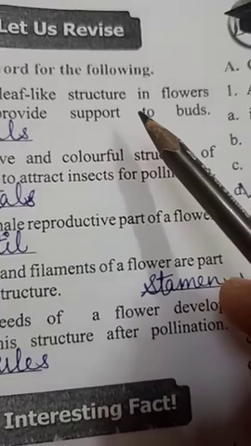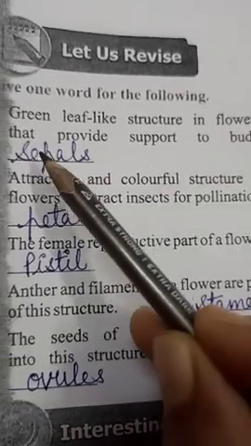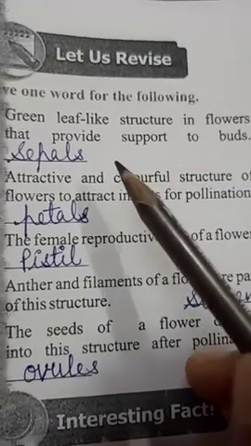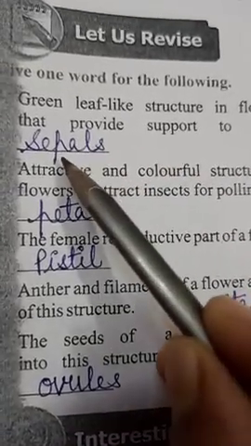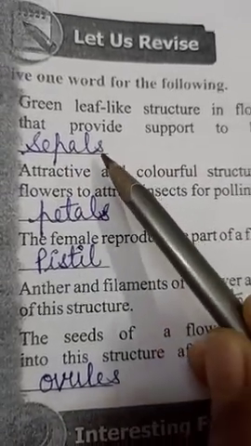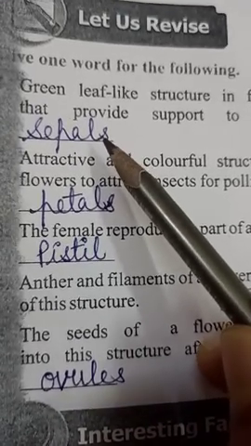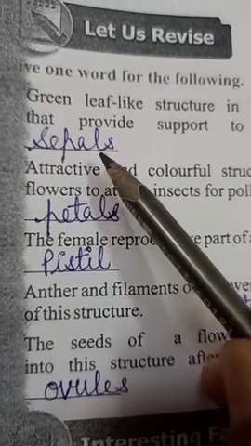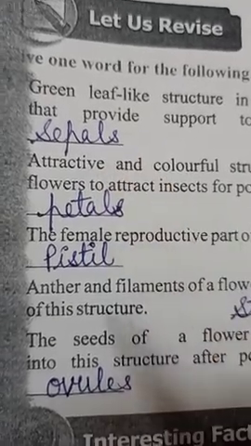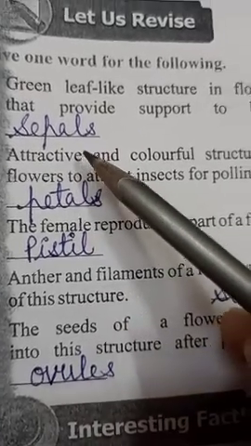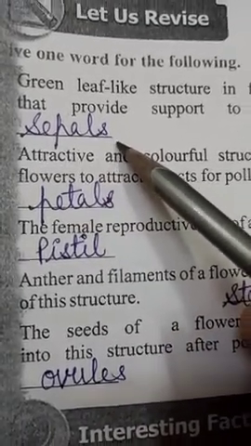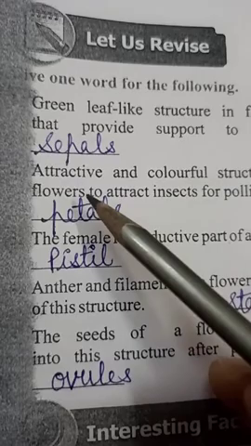Green leaf-like structure in flowers that provides support to buds. These are sepals. I have shown you in the original flower also that sepals are the green part of that flower, which is the outermost whorl, the first whorl of the flower.